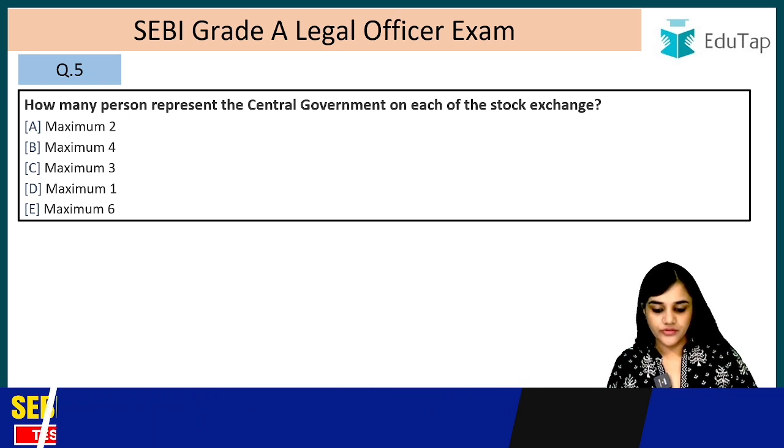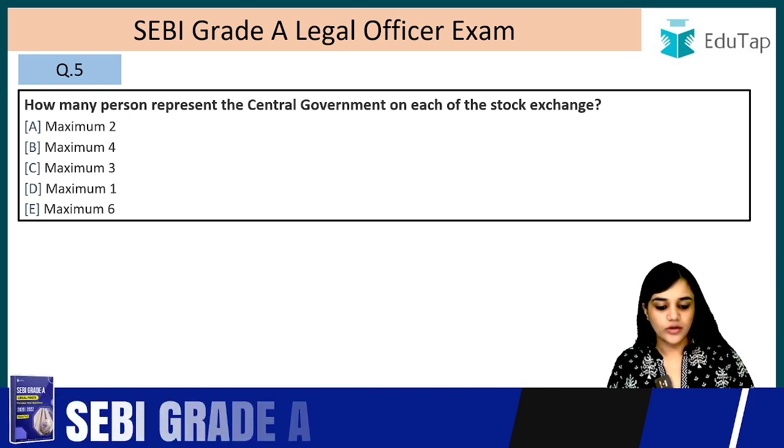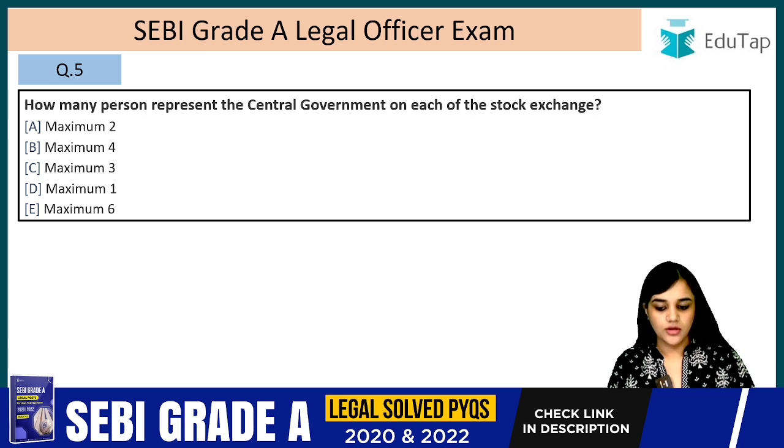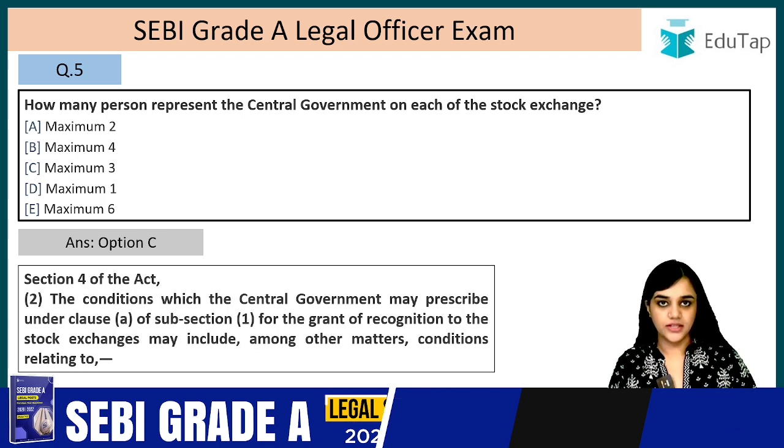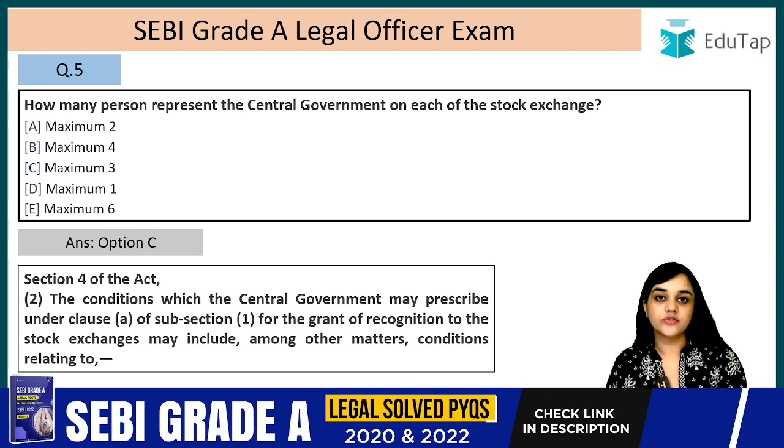How many persons represent the central government on each of the stock exchange? Okay. The answer is maximum 3. That is option C. Let's read the section first. Subsection 2.